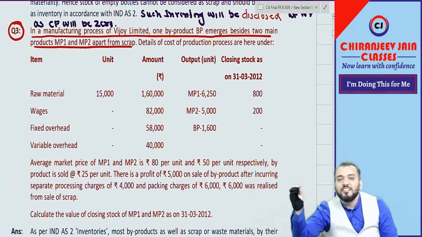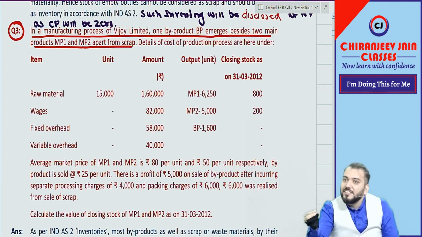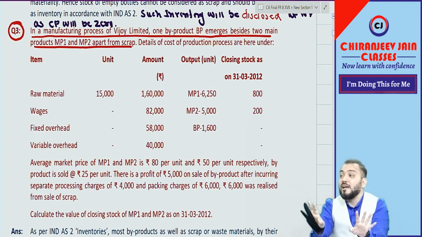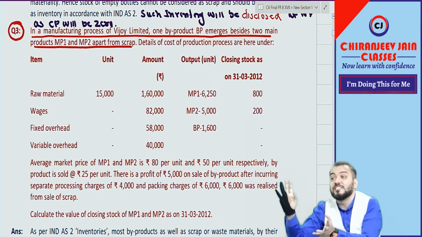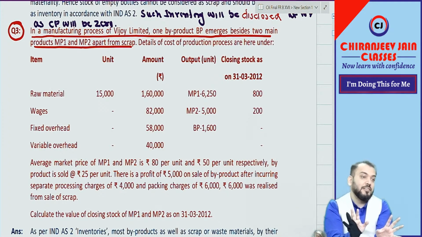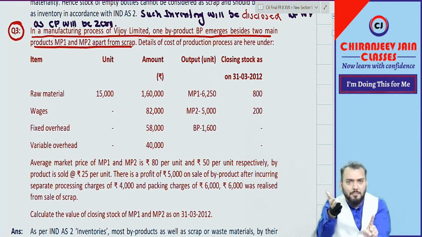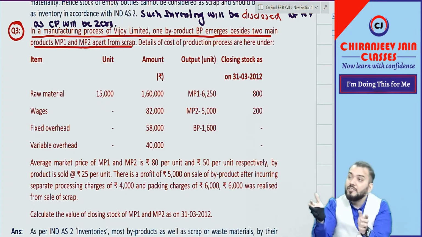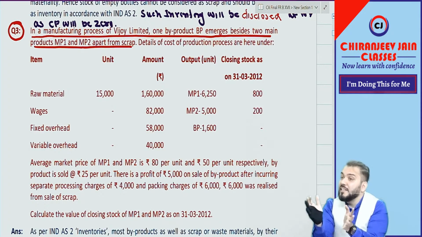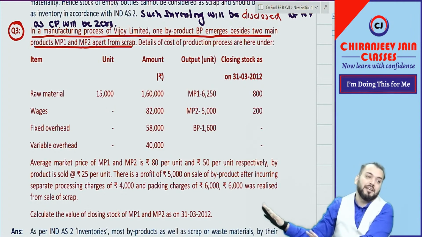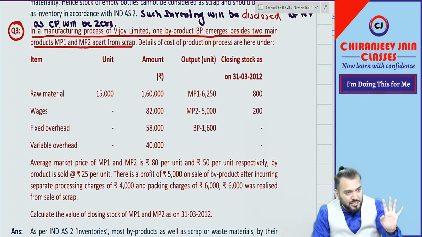Scrap means it is not sellable to the end customer. Byproduct is sellable to the end customer. Buttermilk, there is a market. For scrap, there is no market, there is only a scrap market. This is the difference. Buttermilk can be sold in the market. I think you have purchased Amul buttermilk. So that can be a byproduct. It can be sold to the end customer, but scrap can be sold only in the scrap market. Understood? This is the difference.